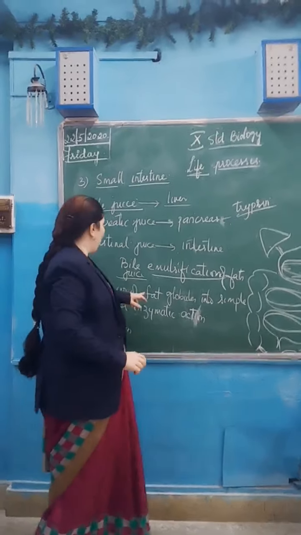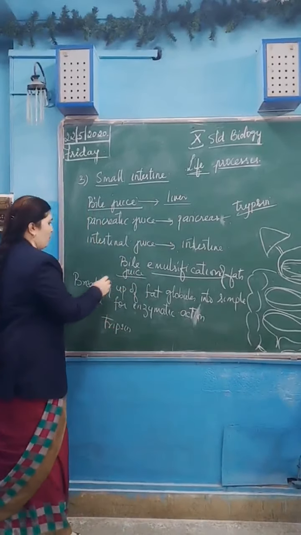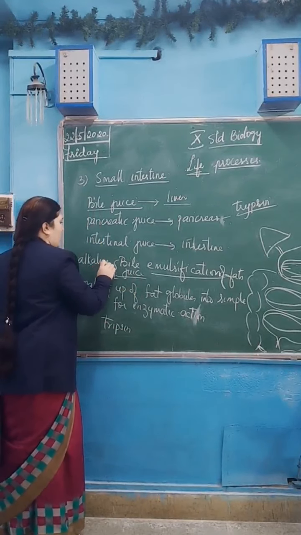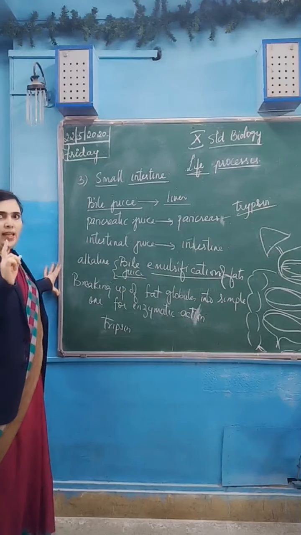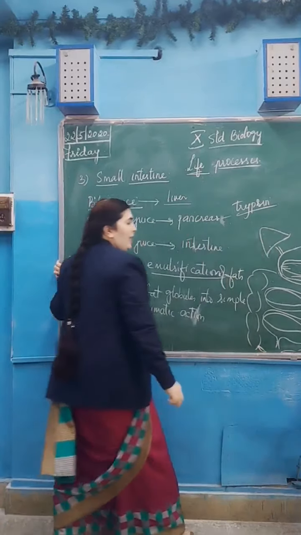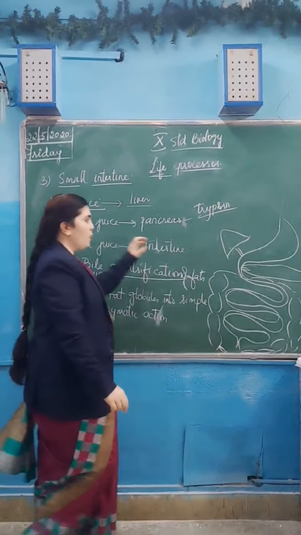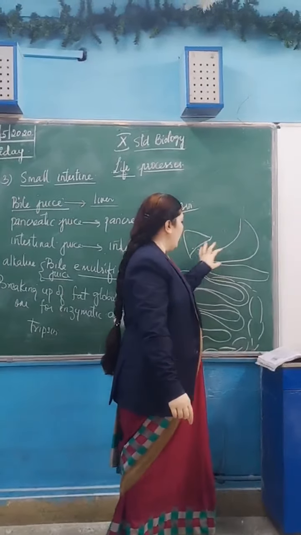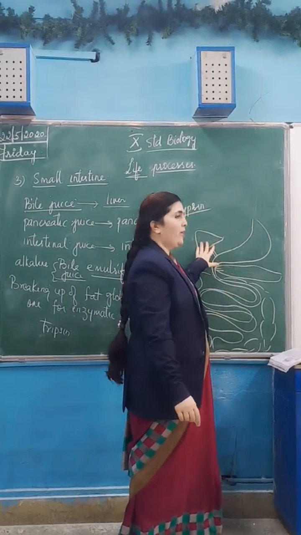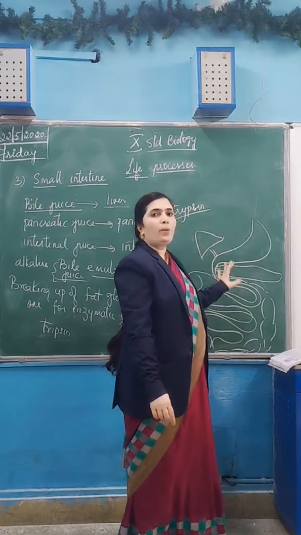And moreover, bile juice is alkaline in nature. Gastric juice is acidic in nature because of HCl. Once the food becomes acidic in the stomach, when it enters into the small intestine and gets mixed with the liver or the bile juice, it becomes alkaline.